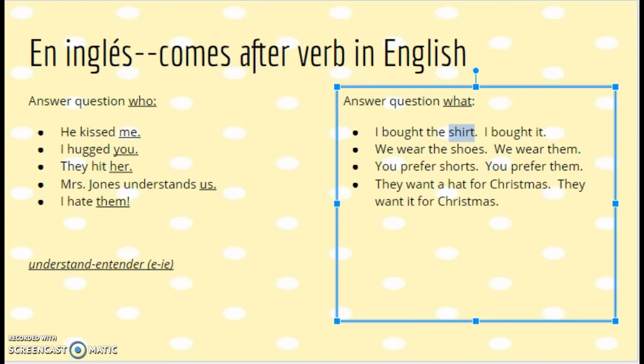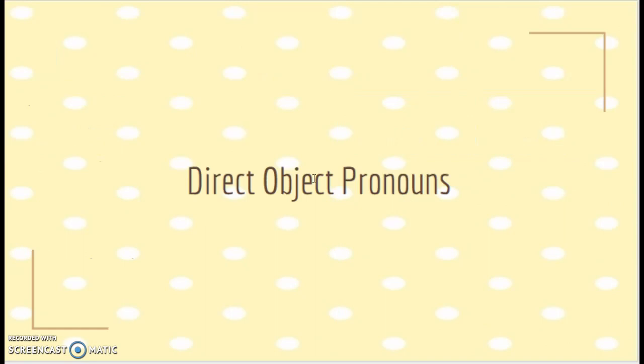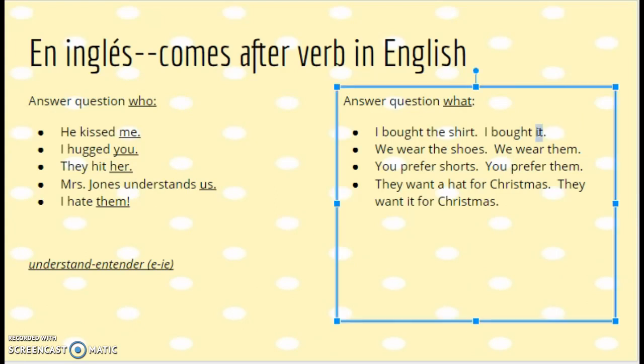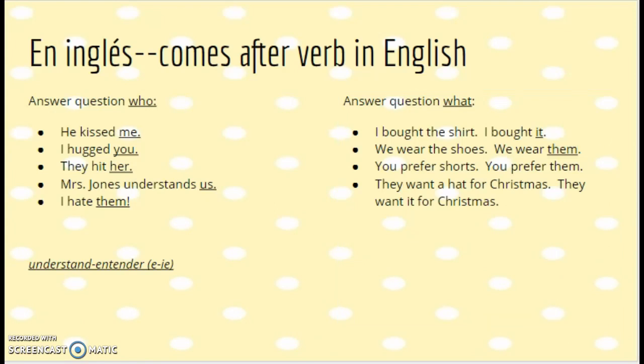So this lesson is all about direct object pronouns, when the direct object happens to be a pronoun. All of these here are pronouns since we're replacing names or nouns. Here I have both a noun and pronoun. It here is a pronoun, them is a direct object pronoun, and so on. Like in English, we'd have to know to not say we wear they, rather to say we wear them. So that's what we're doing today in este video.